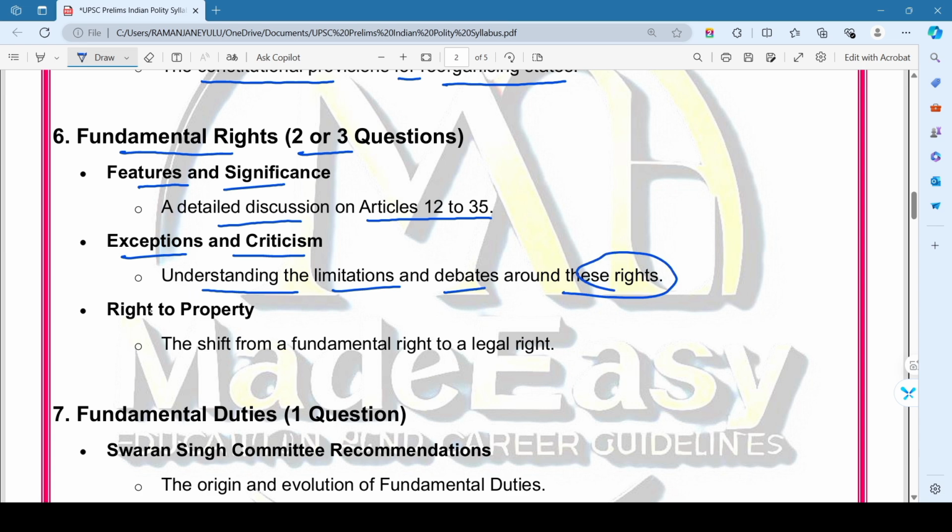So then coming to the third topic, that is right to property. So that is the shift from the fundamental rights to legal right, and how right to property is shifted from the fundamental rights to legal rights. So this is all about the 6th chapter.